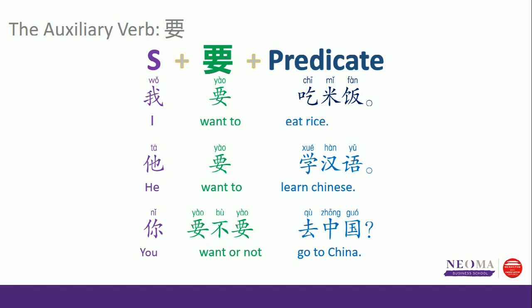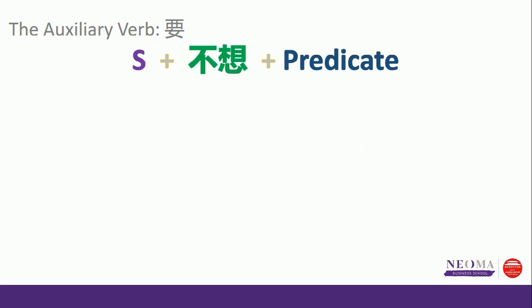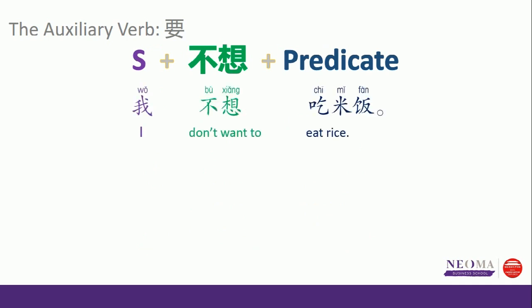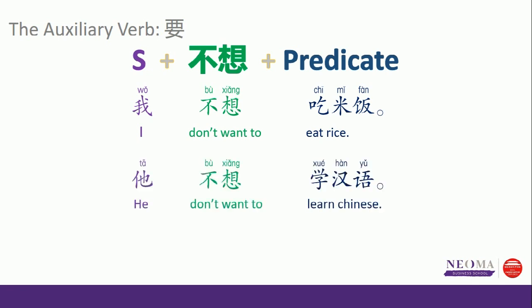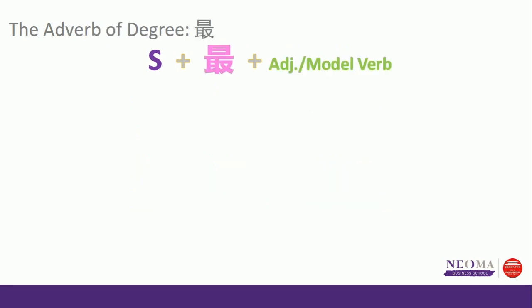For the negation, because 要 is a strong desire, you will need 不想, you don't want to. For example, 我不想吃米饭, I don't want to eat rice. 他不想学汉语, He doesn't want to learn Chinese. Very good. 好, if you master this, let's continue.